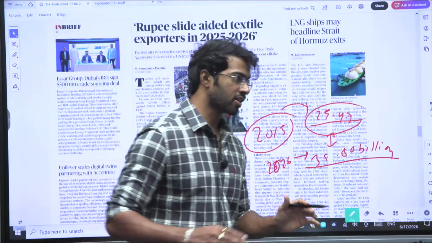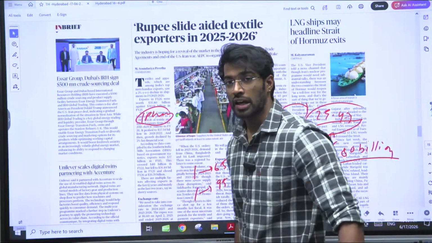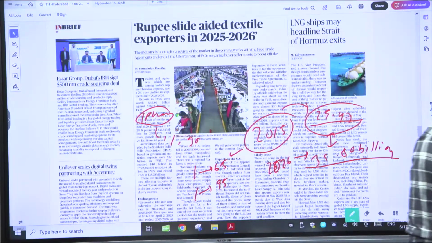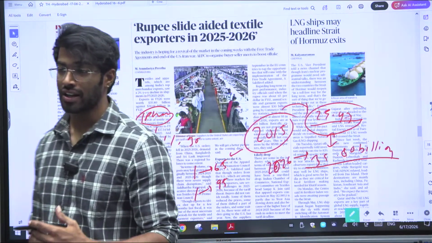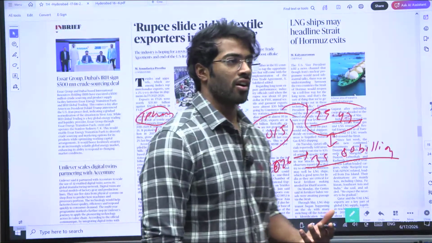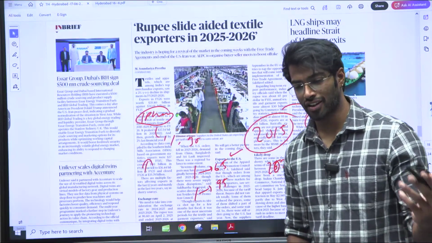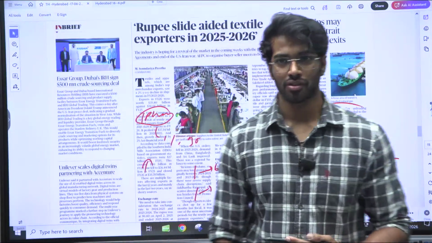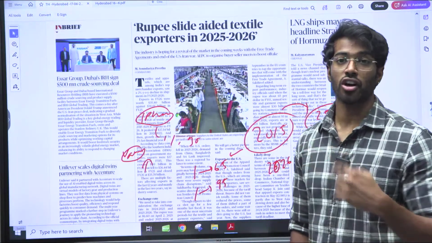Right? For example, let's say there is an iPhone, and the cost of the iPhone is 1 lakh 30, right? When the cost of the phone is 1 lakh 30, and obviously the price decreases, what happens? The demand should increase, because every person wants an iPhone, right? That is a status symbol, right? And when there is a high amount of increase in demand, what happens? There is an increase in the value of sales. But that did not happen with exports.